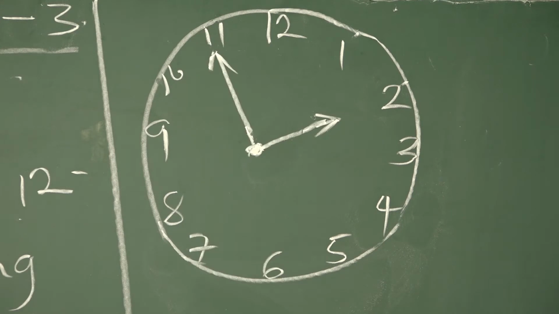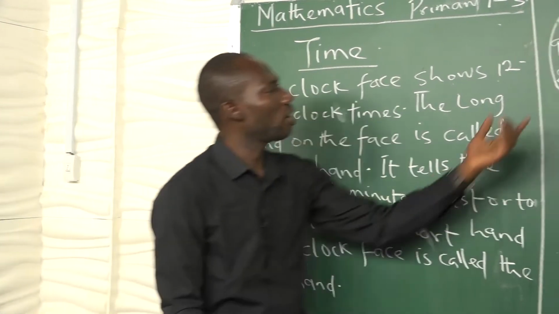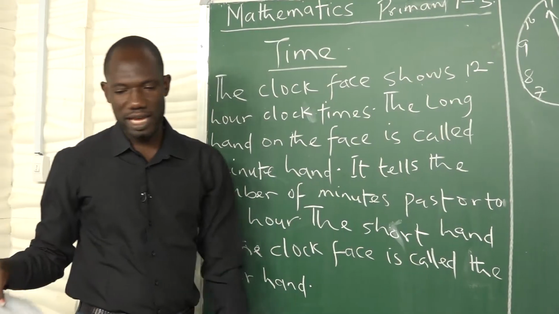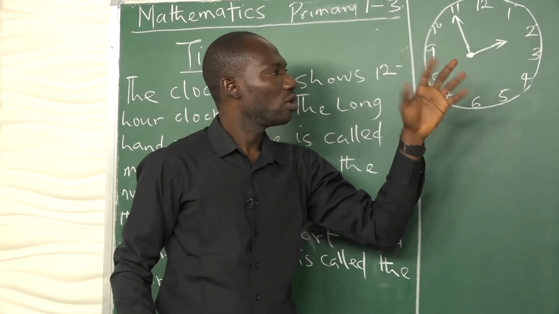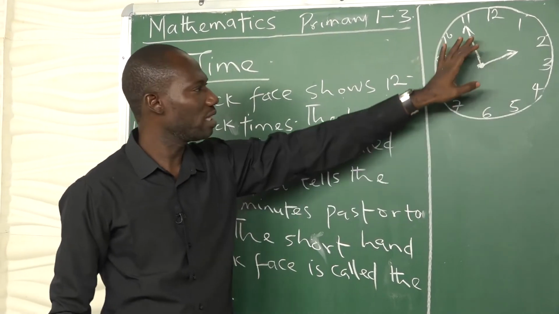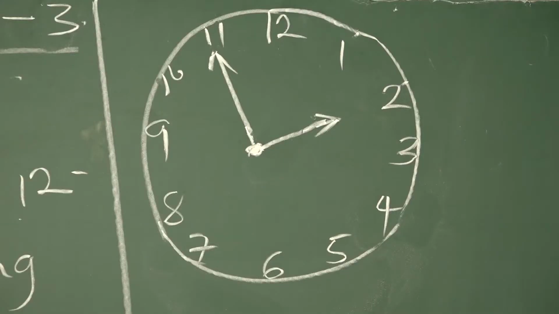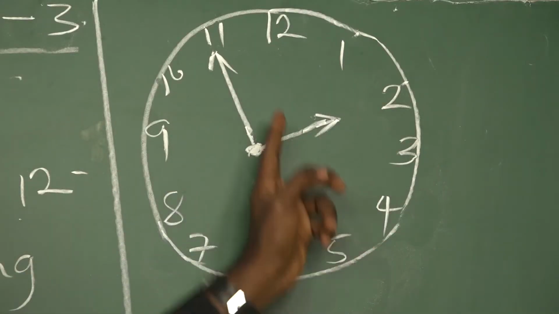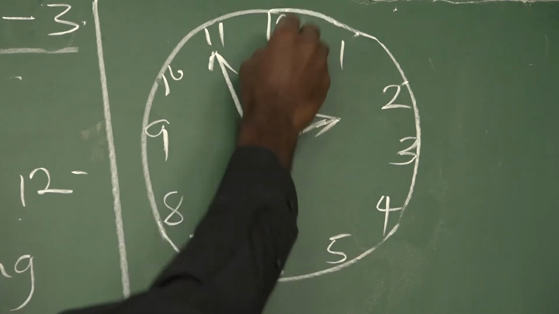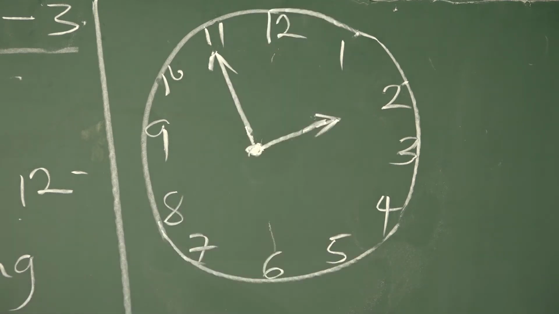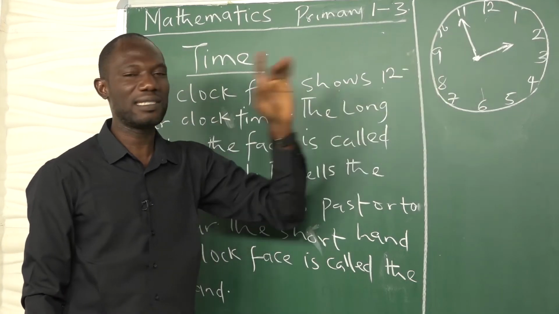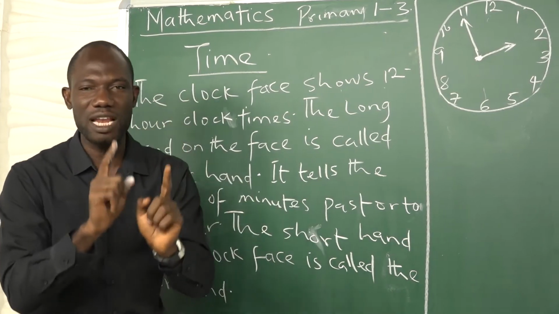Now, one thing we must not forget is that the entire clock as a whole, the entire number of minutes in it is 60. If you count, it's 60. From here to here is said to be the half, because it's 30 minutes this side, 30 minutes the right-hand side, 30 minutes left-hand side, 30 minutes right-hand side. So every minute in there is 60. So it is 60 minutes that actually makes 1 hour.